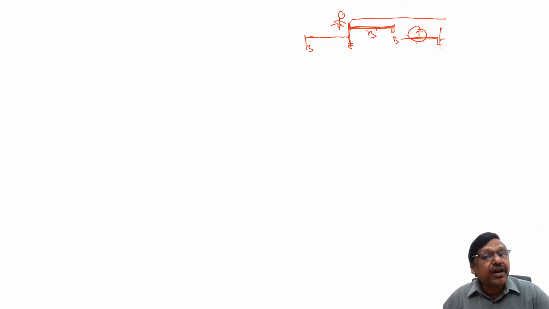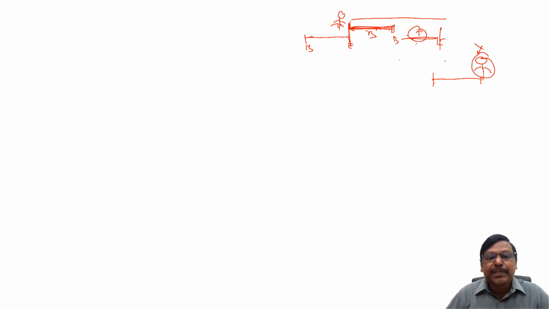If it crosses a tunnel, length of the train plus length of the tunnel. Or if it crosses a platform, length of the train plus length of the platform. Or if a train is crossing a man, the distance it travels is only the length of the train, because the length of the man, unlike the bridge, has no significance. So hence we say only the length of the train.